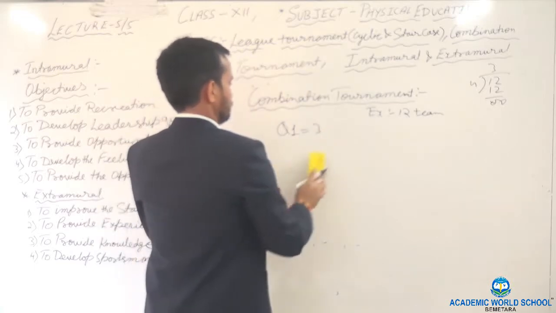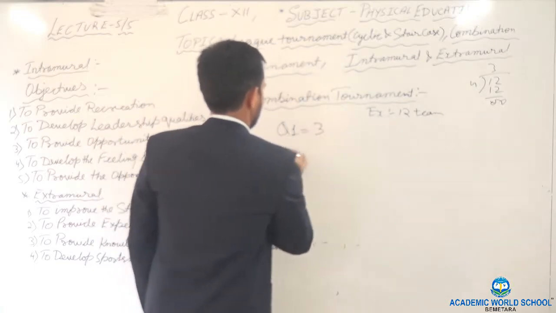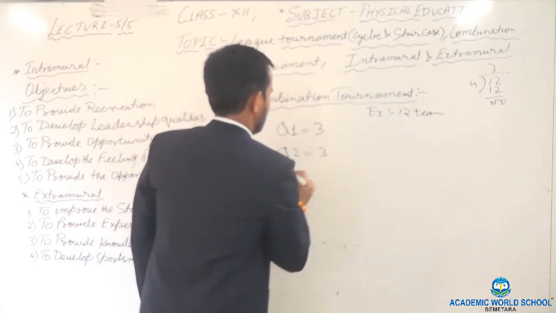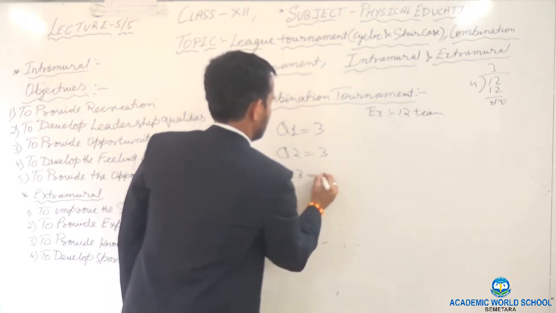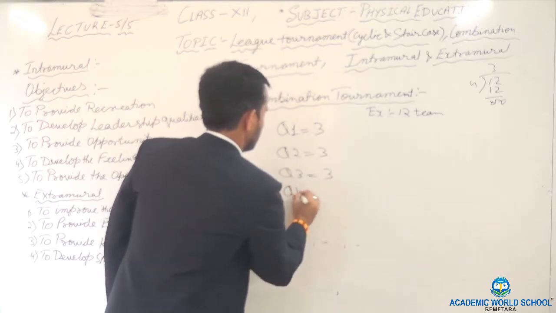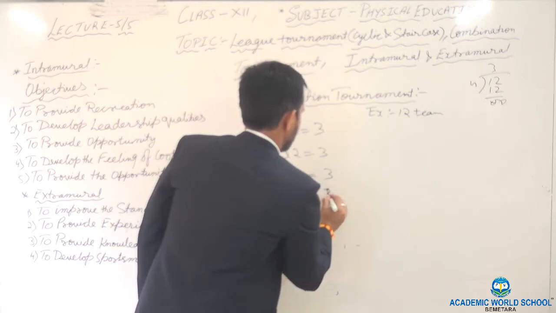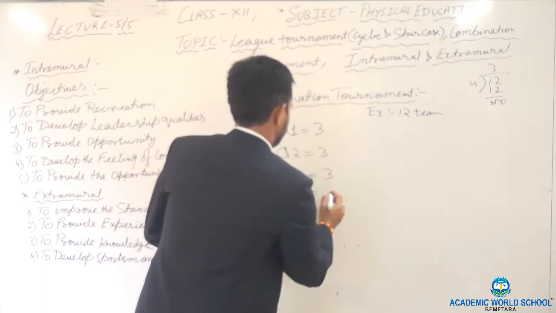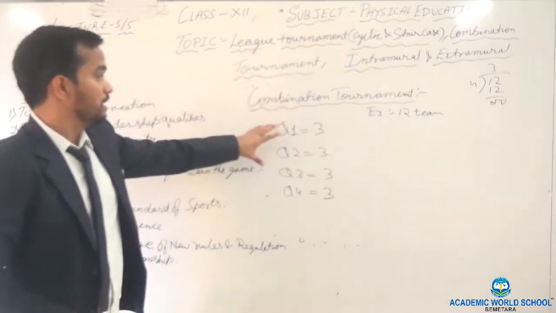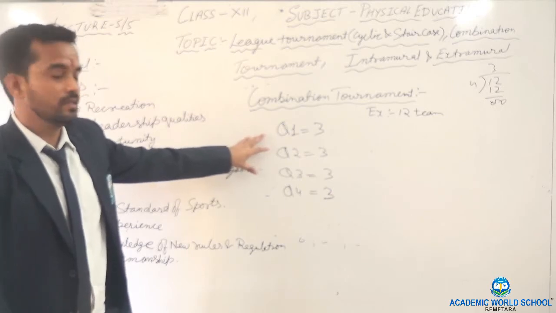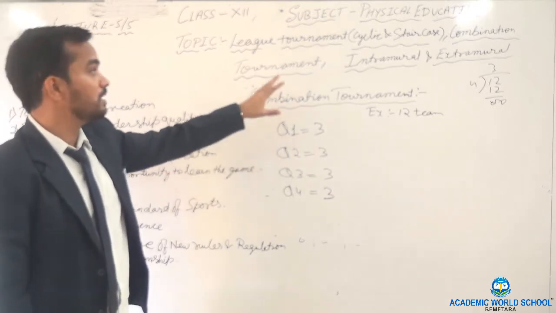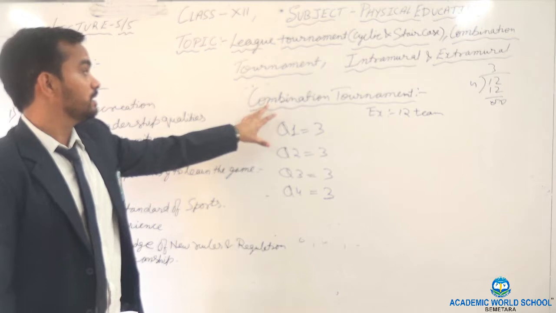Quarter 2, 3 teams. Quarter 3, 3 teams. Quarter 4, 3 teams. Means in every quarter, 3 teams will come. Now what is the method?